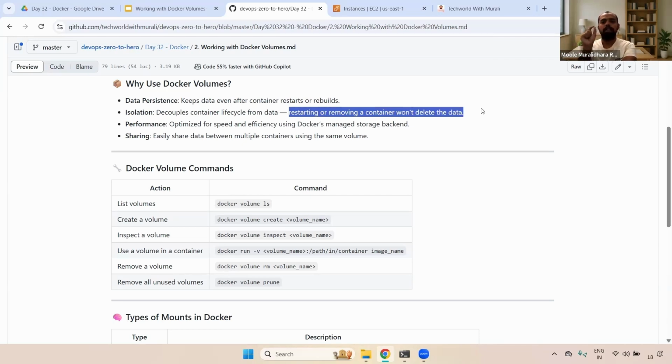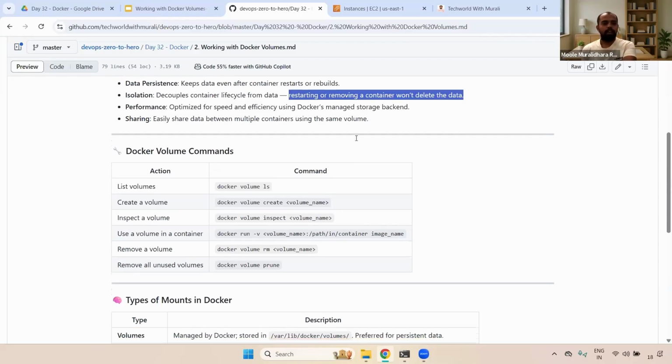Example, you are running Tomcat. If the Tomcat container is deleted, whatever data is inside will be deleted permanently. Instead, what we can do is mount that particular Tomcat path to a volume. Then what will happen, right, even though someone deletes the container, if you create a new container, automatically the data will exist. It won't be deleted.